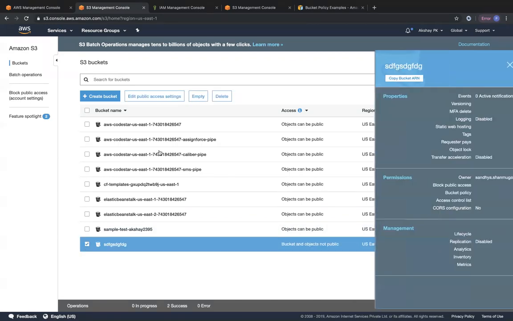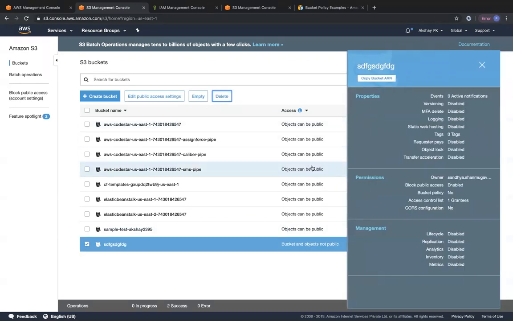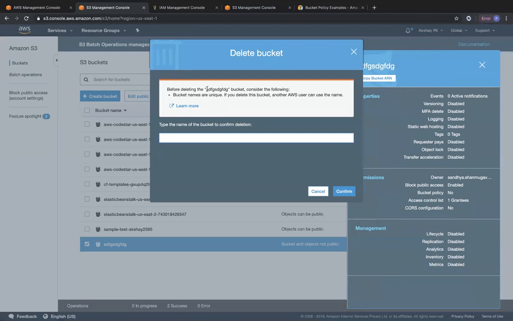You can just click over here and delete this particular bucket. For deleting the bucket, you have to present the name of the bucket. Since I put some random characters, I'm just going to copy this and paste it over here. So this is how you delete a bucket.